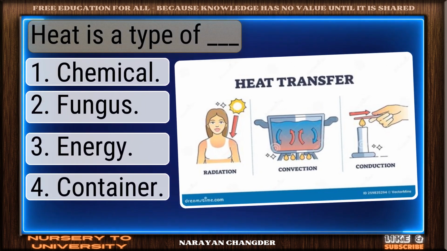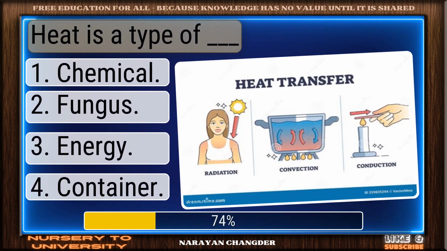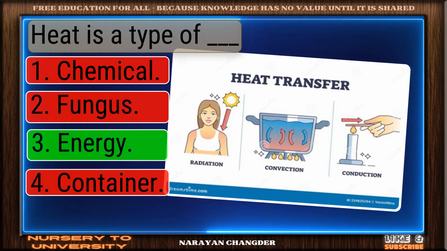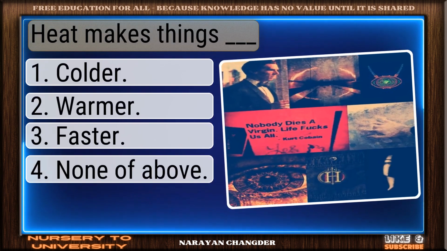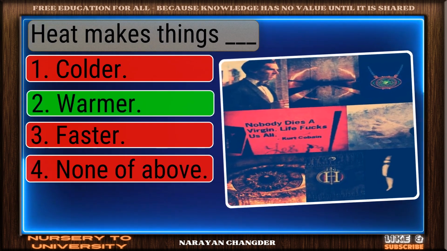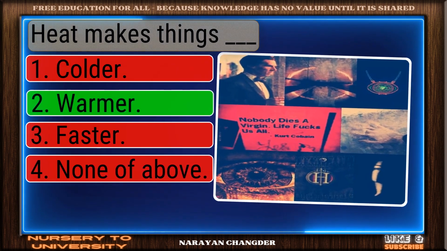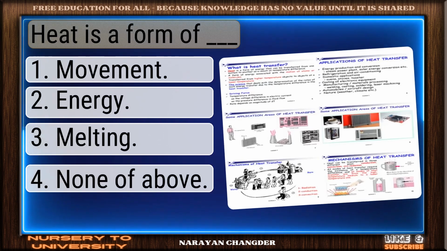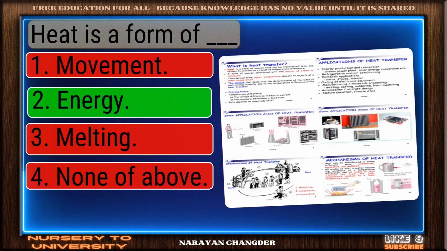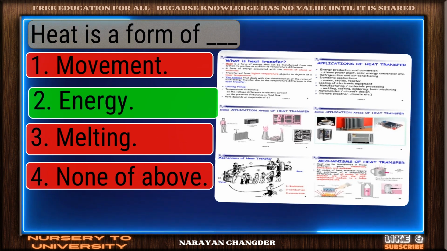Heat is a type of dash. Right choice. Energy is the best answer. Heat makes things dash. Well done. Warmer is the right choice. Heat is a form of dash. Perfect. Energy is the correct choice.